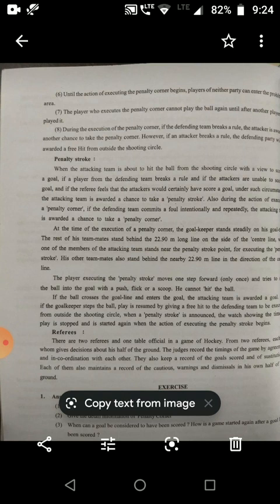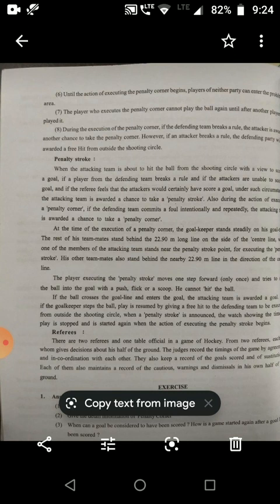At the time of execution of the penalty stroke, the goalkeeper stands steadily on his goal line. The rest of his teammates stand behind the 22.90 meter line on the side of the center line, while one of the members of the attacking team stands near the penalty stroke point for executing the penalty stroke. His other teammates also stand behind the nearby 22.90 meter line in the direction of the center line.